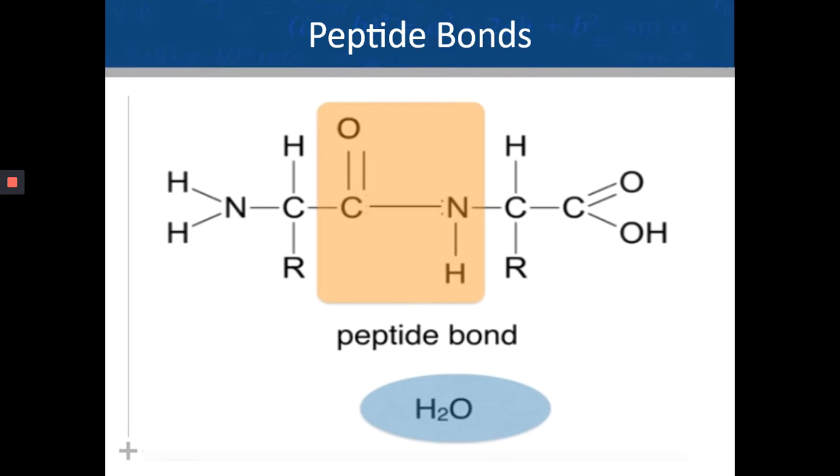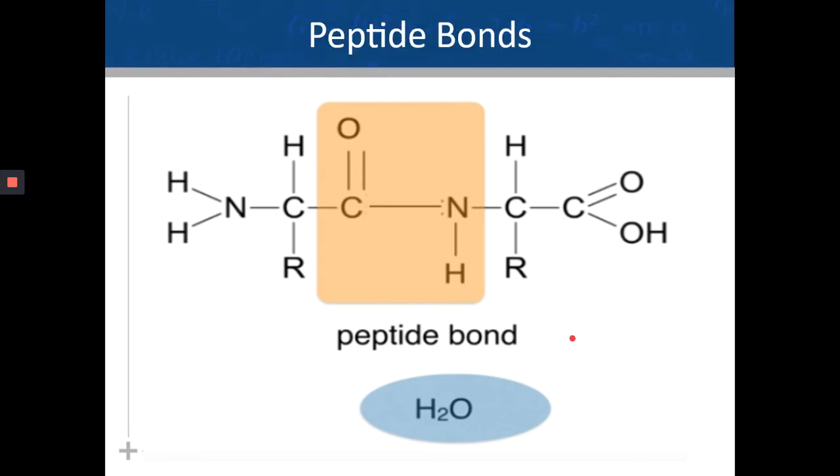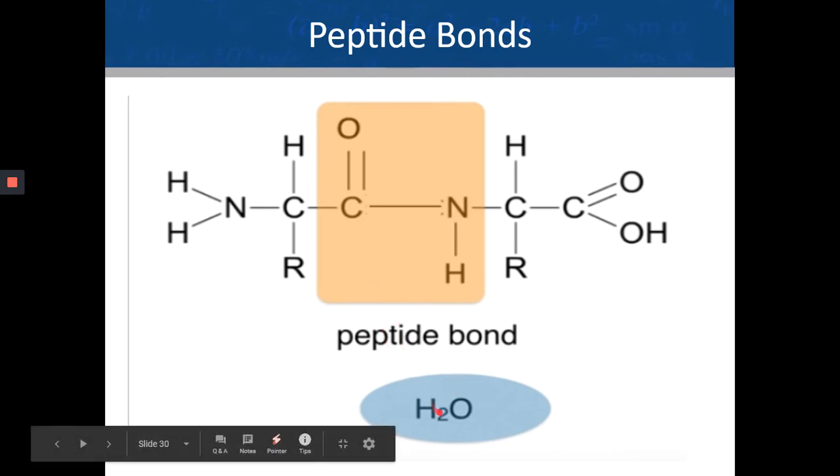So once again, let's quickly check what a peptide bond actually means. It means the bond between the C of the carboxylic acid group and the N of the amine group of two different adjacent or consecutive amino acids. As you can see, as the peptide bond forms, this carbon loses an OH group and this nitrogen loses a hydrogen, and the OH and the H combine and form a water molecule.